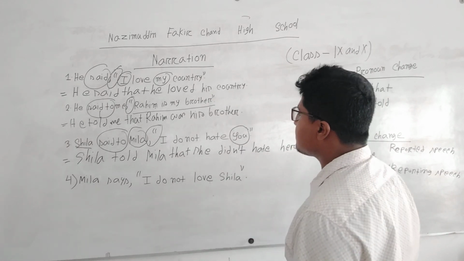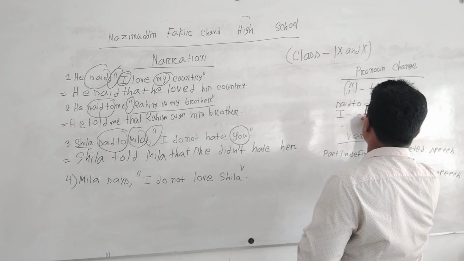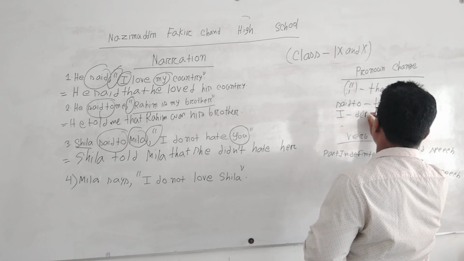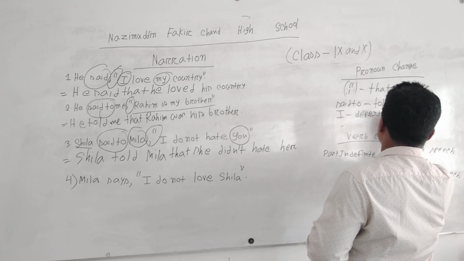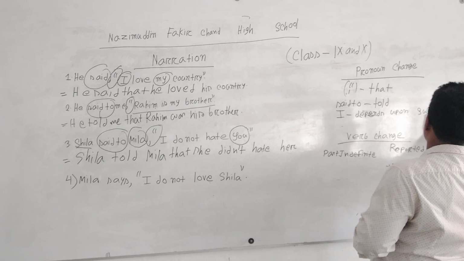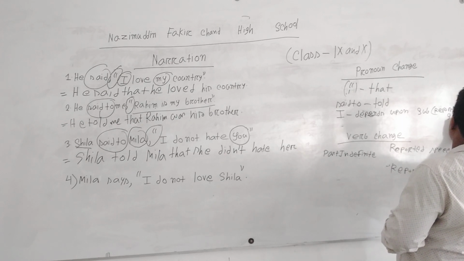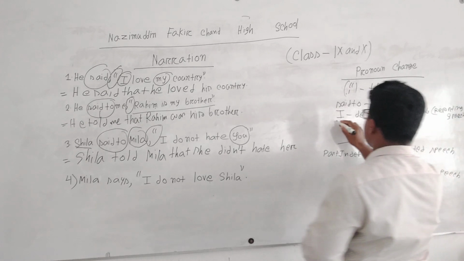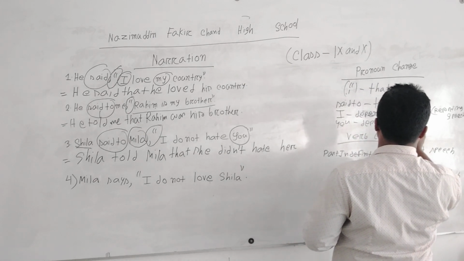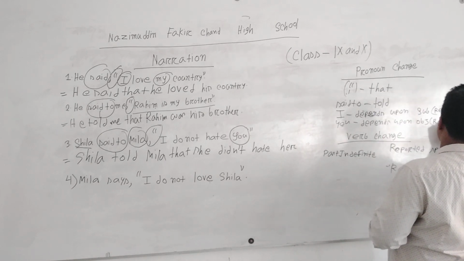So what we got is that if there is "I," it depends upon the subject, and if there is "you," it depends upon the object of reporting speech.